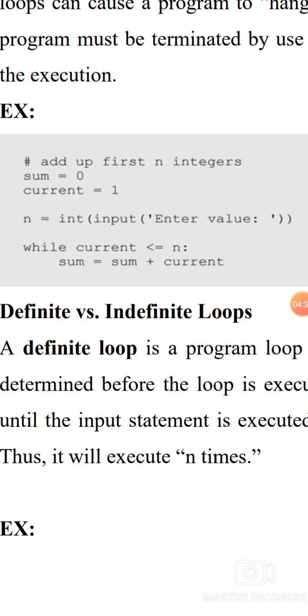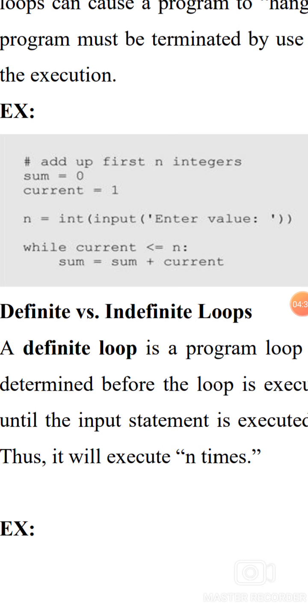Print, enter the options: 1 for F to C, 2 for C to F, any other for exit. CH is input given, enter the choice 1 to 3. If choice equals 1, Fahrenheit equals float input, enter the temperature in Fahrenheit.